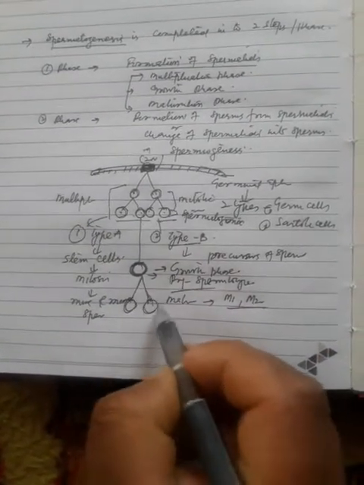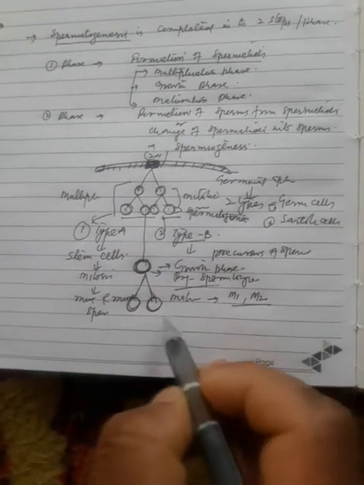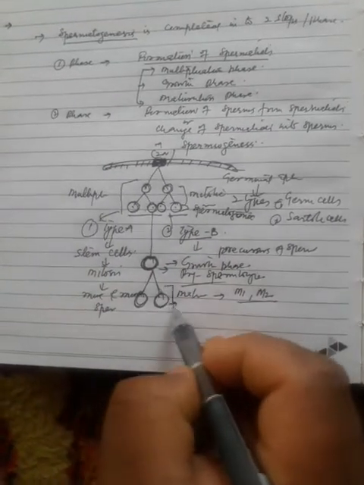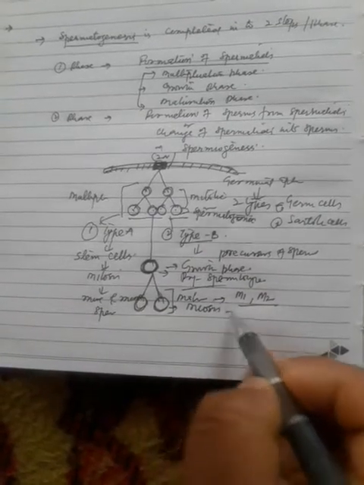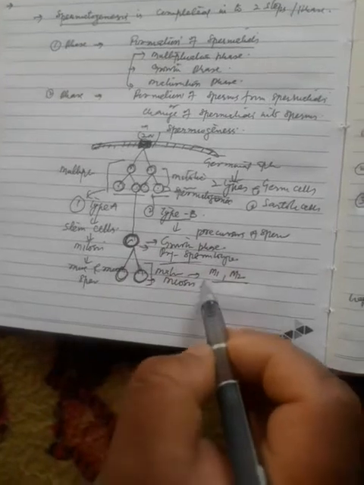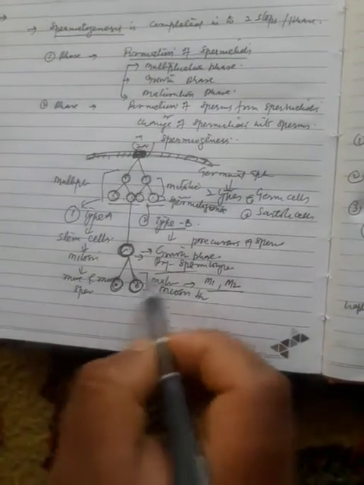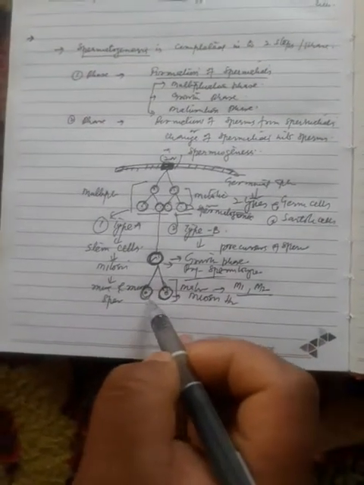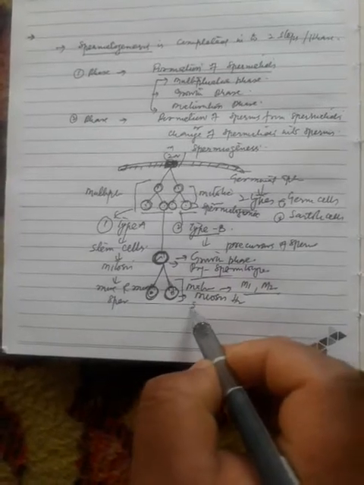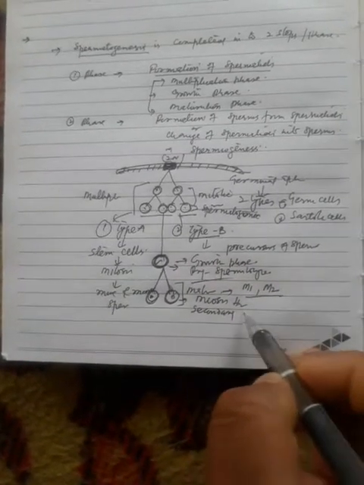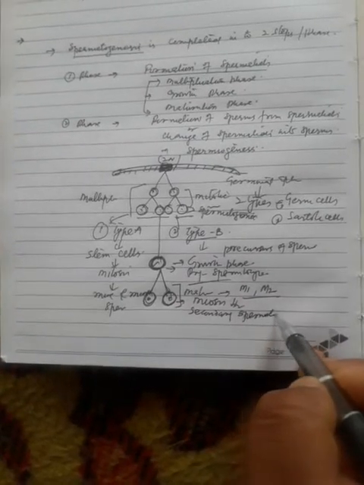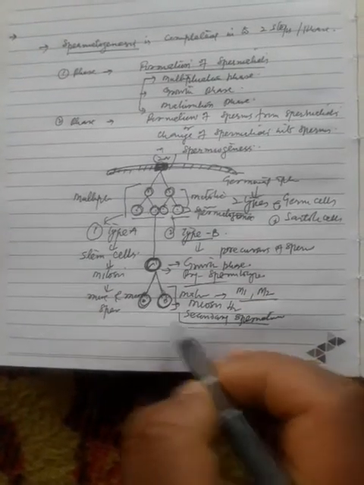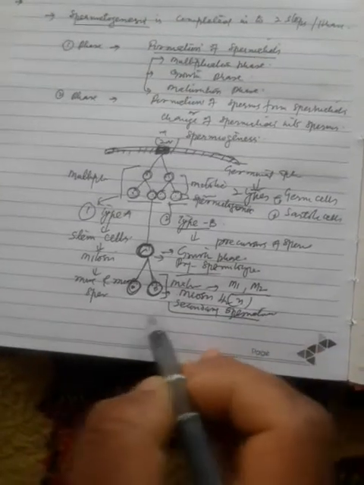Here two cells are formed. Now these are formed by virtue of meiosis. Meiosis here takes place in the M1 first phase. It is a reductional division where the chromosome number gets halved. So the primary spermatocyte divides by meiotic mode and forms two daughter cells which you call secondary spermatocytes. Now they are haploid with n number of chromosomes.